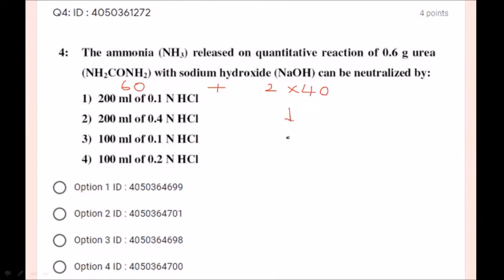2 moles of ammonia. Ammonia is 15, molecular weight of ammonia is 15. Yes, so 2 moles of ammonia it is going to give are 30 grams. If I take 60 grams of urea, I am going to get 30 grams of ammonia. If I take 0.6 grams, so